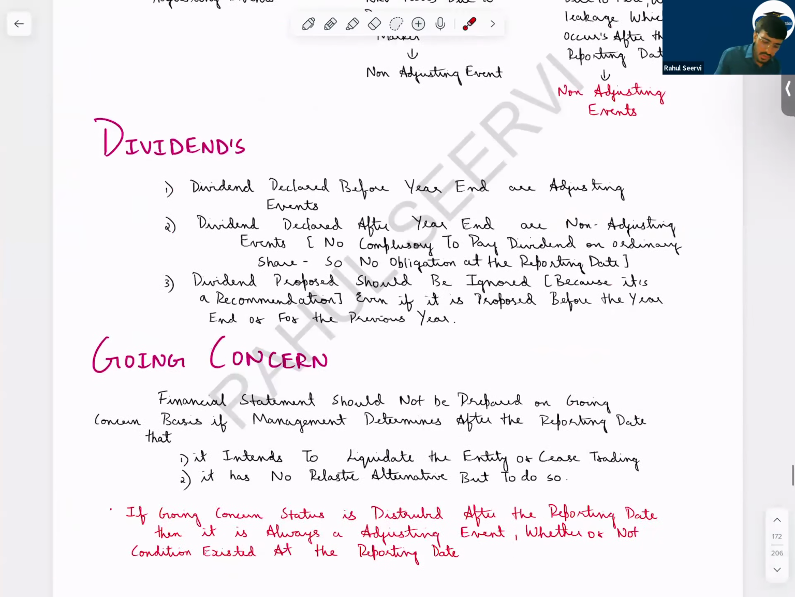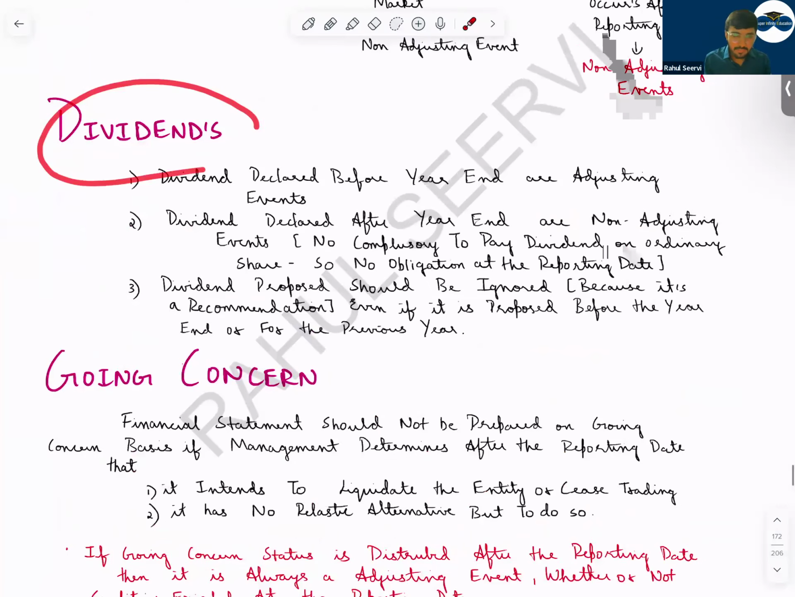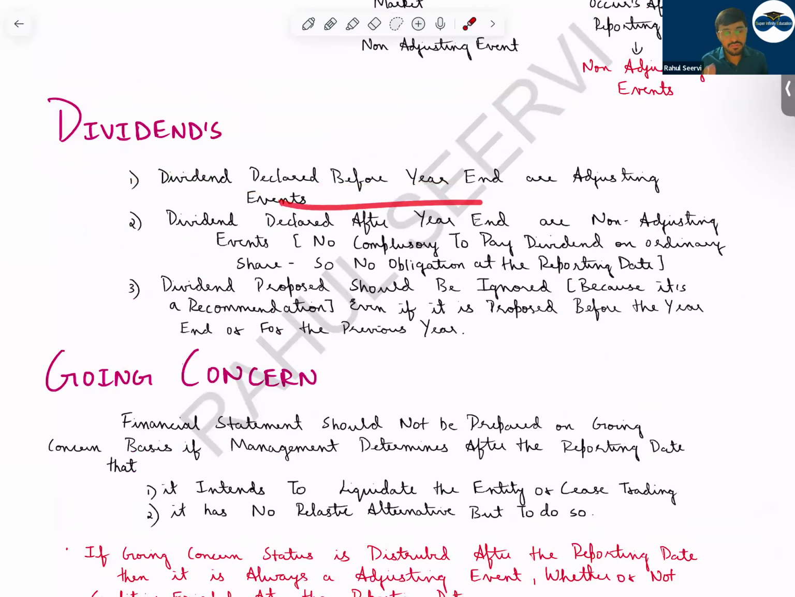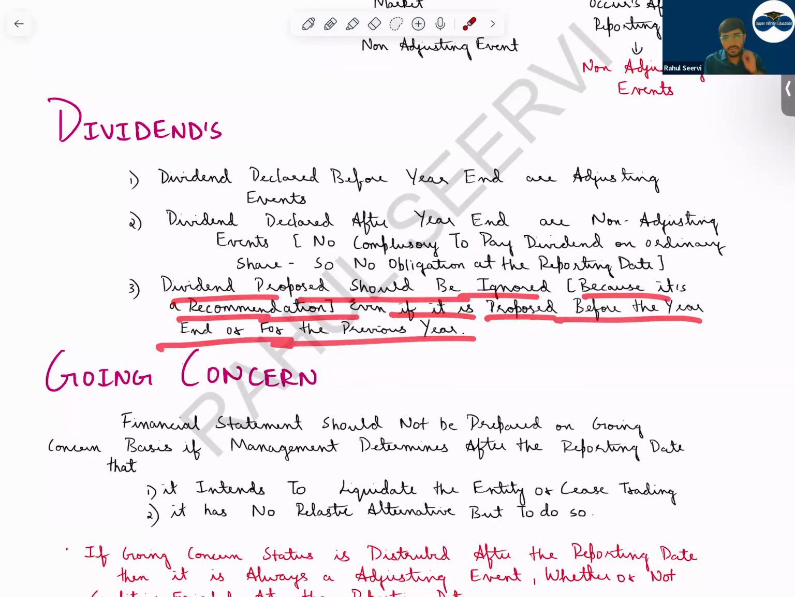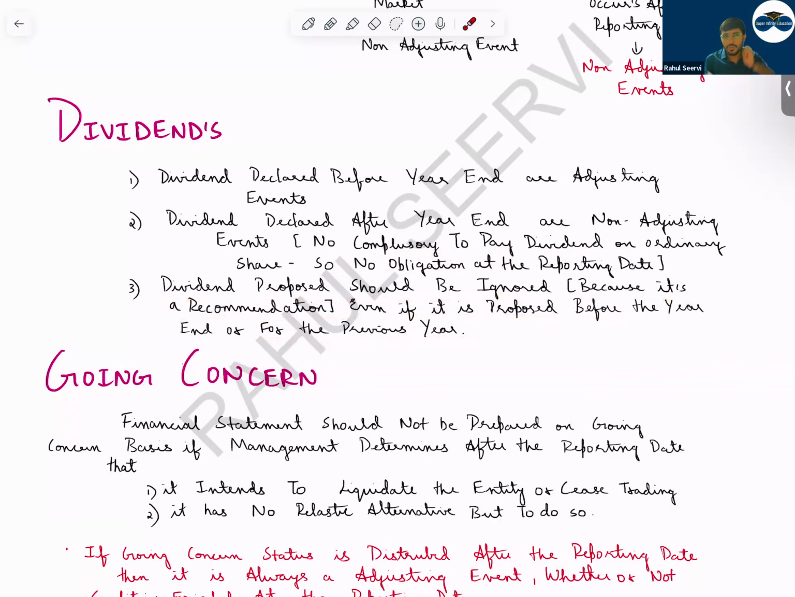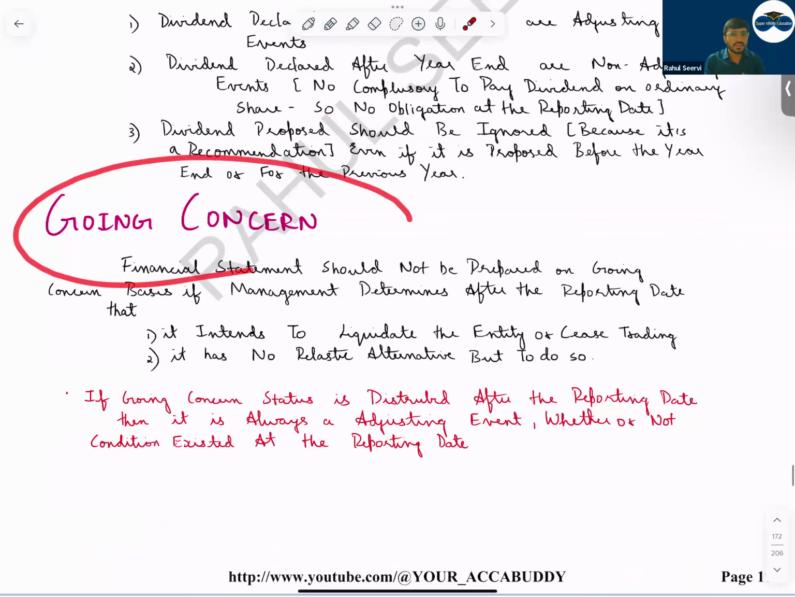For dividend, see now, what should we do? Dividend declared before the year end is an adjusting event. Dividend declared after the year end is a non-adjusting event because it's not compulsory to pay dividend, so there is no obligation at the reporting date. Dividend proposed should be ignored because it's a recommendation. Even if it is proposed before the year end, dividend proposed will not be considered. It's just a recommendation. Then, sir, last topic, going concern.